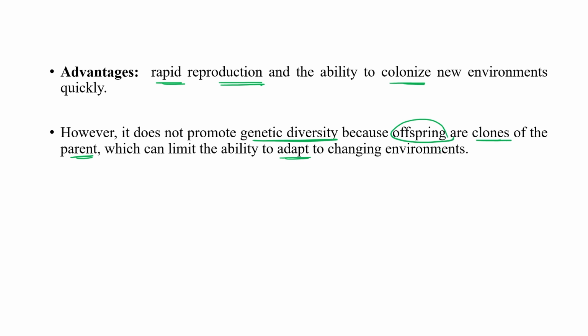But here there is only division. Asexual means one parent to two daughter cells, then two daughter cells to the next two, like this. There is no involvement of sex cells, no fusion of gametes, so no genetic diversity. So it can limit the ability to adapt to a changing environment.